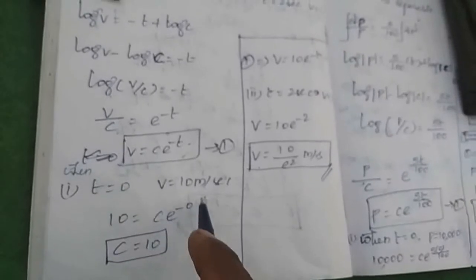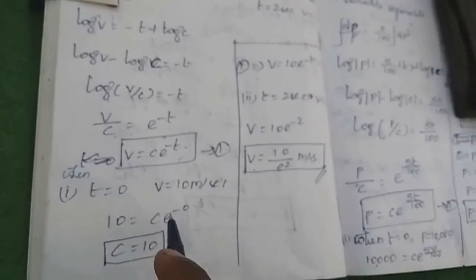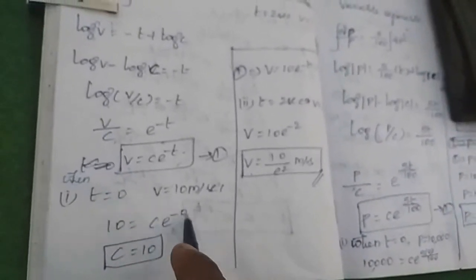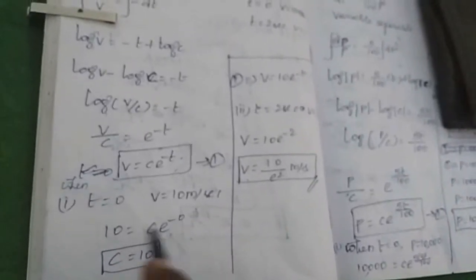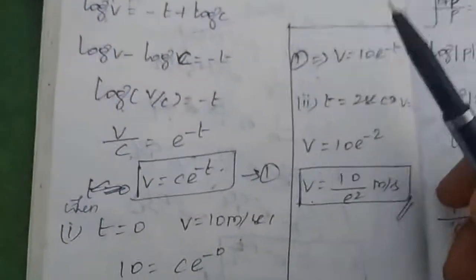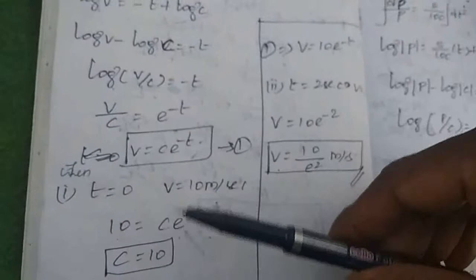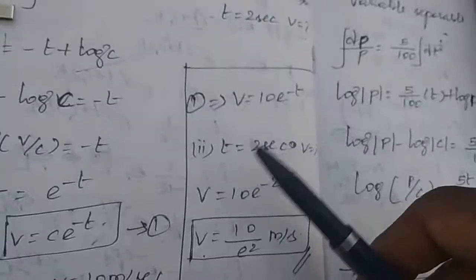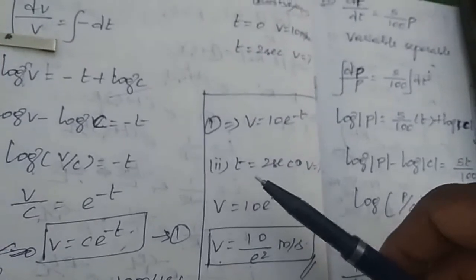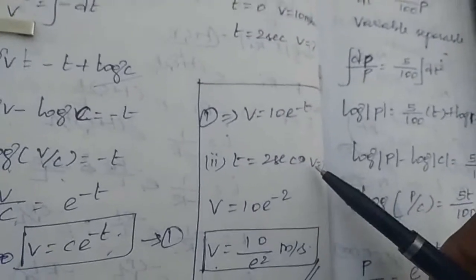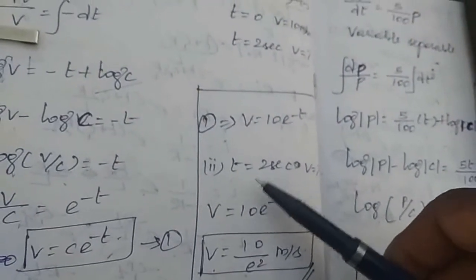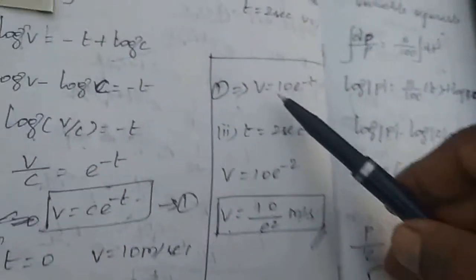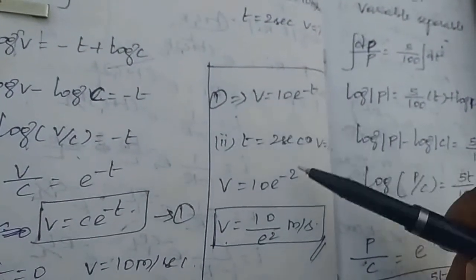Anything power 0 is 1, so 1 into c equals 10. So c equals 10, and v equals 10 e power minus t. Now for the second part, t equals 2 seconds, what is the velocity? v equals 10 e power minus 2.